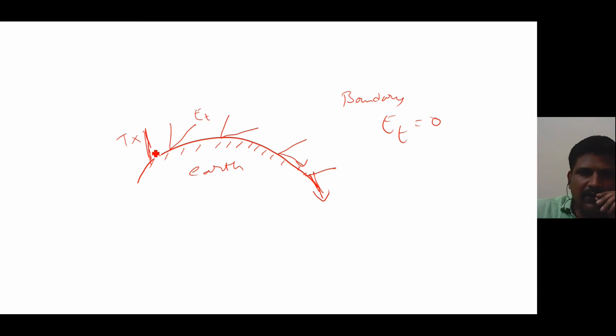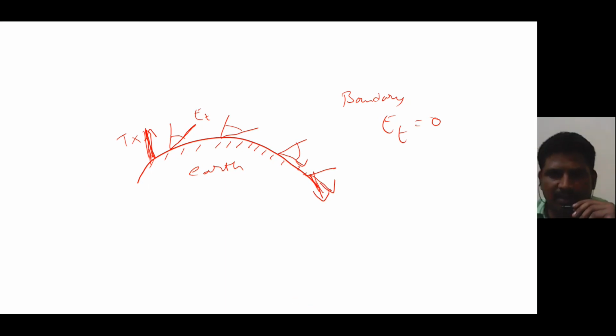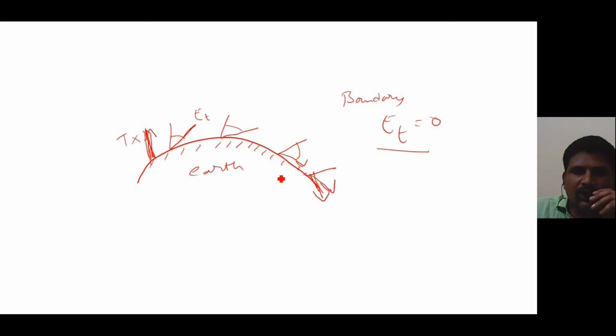Initially the wave is traveling vertically. As it travels along the curvature of the earth surface, the wave goes on tilting. The tilting angle increases. Finally, the electrical field component becomes parallel to the earth surface. We know from the boundary condition that the E tangential component is equal to 0. Hence, before reaching the receiver, the electrical field component will die.